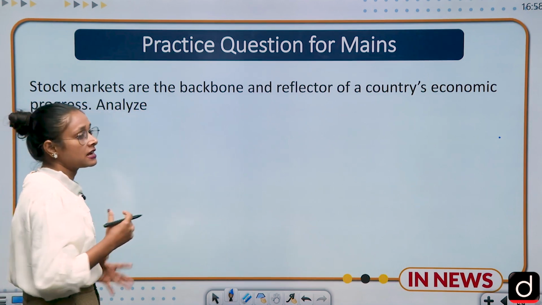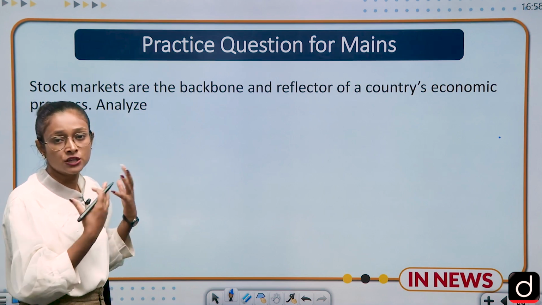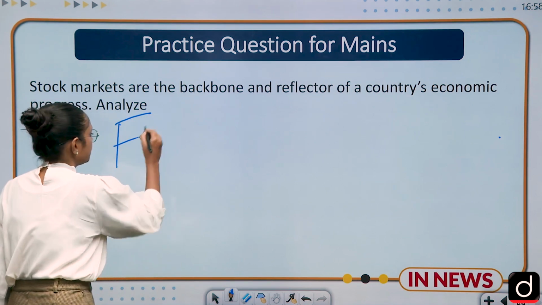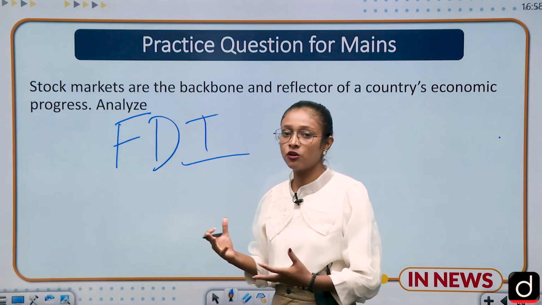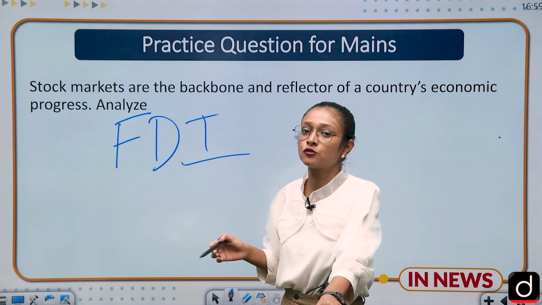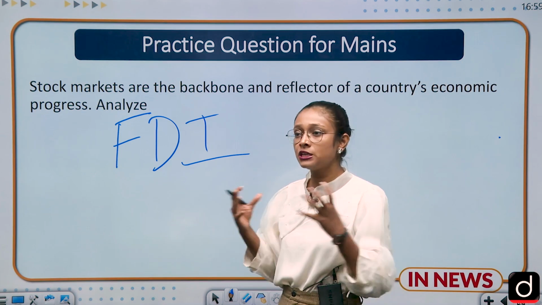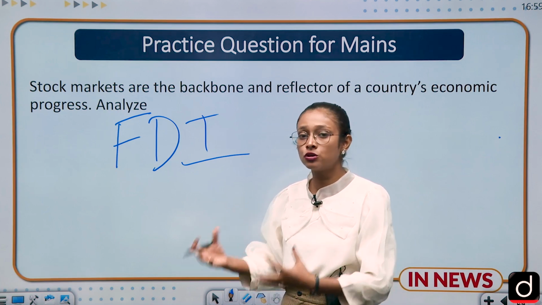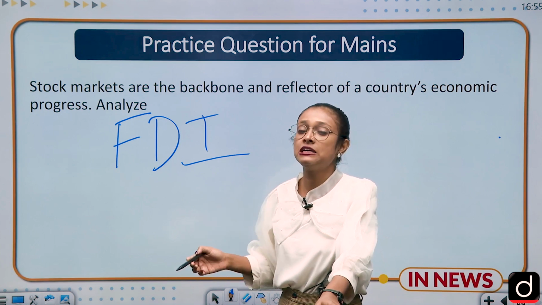So you have to first write that the stock exchanges are the reflector of that. There will be investment from foreign authorities, FDI. So here there will be a rise in foreign investment. And if there is a rise in foreign investment, domestic companies will also invest in the economic system because of the competition between domestic and foreign entities. So if there is investment from both sides, employment opportunities will rise and GDP will be a good reflector. So all these factors show that they are the backbone and reflector of any economic system.